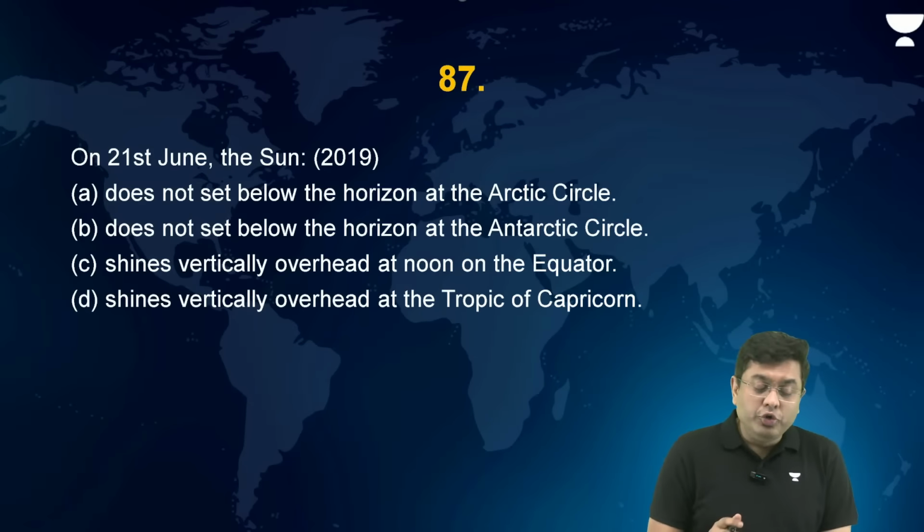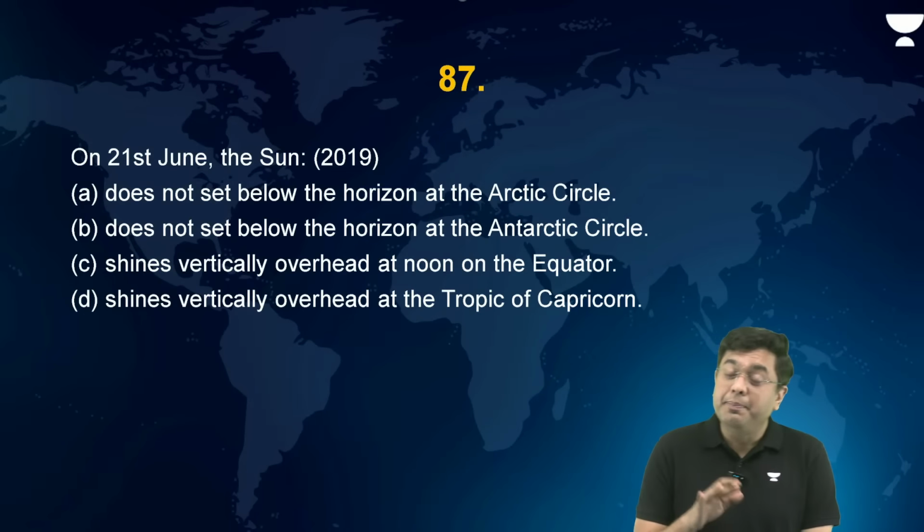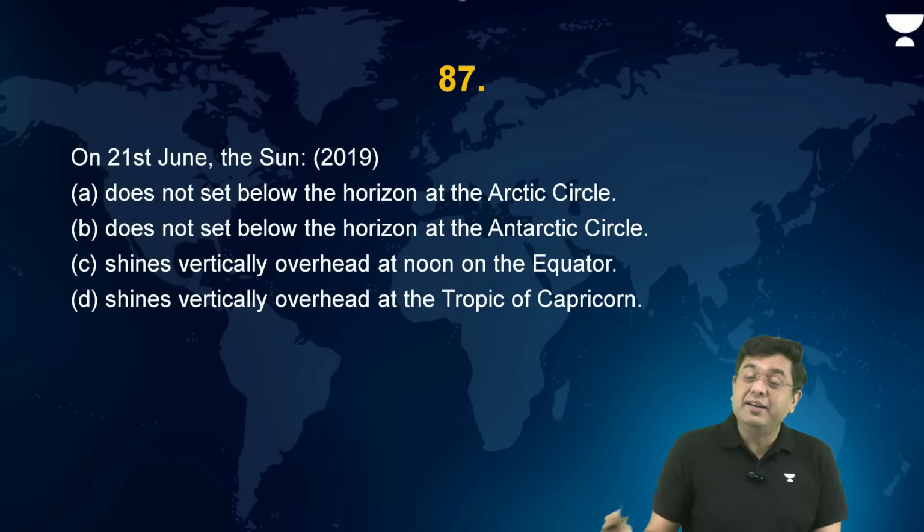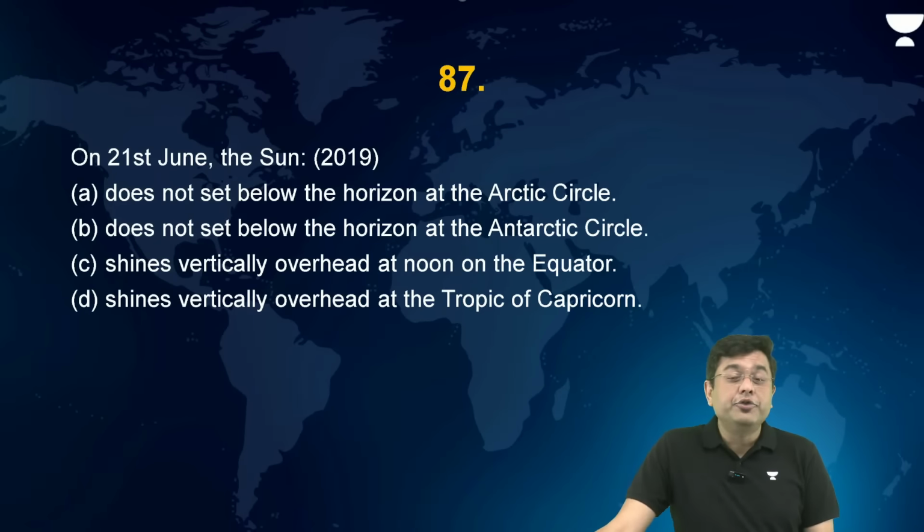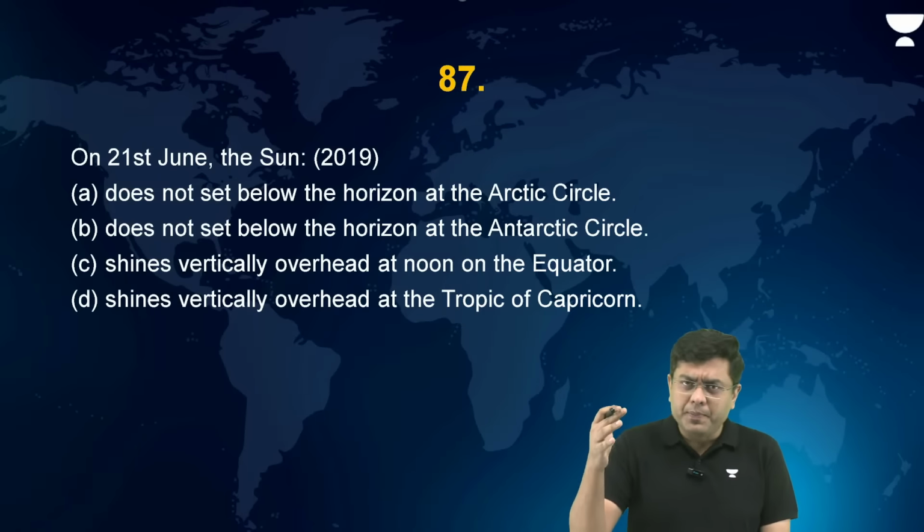On 21st June, the sun does not set below the horizon at the Arctic Circle, does not set below the horizon at the Antarctic Circle, shines vertically overhead at noon on the equator, shines vertically overhead at the Tropic of Capricorn. Now on 21st June, what do we mean by horizon?